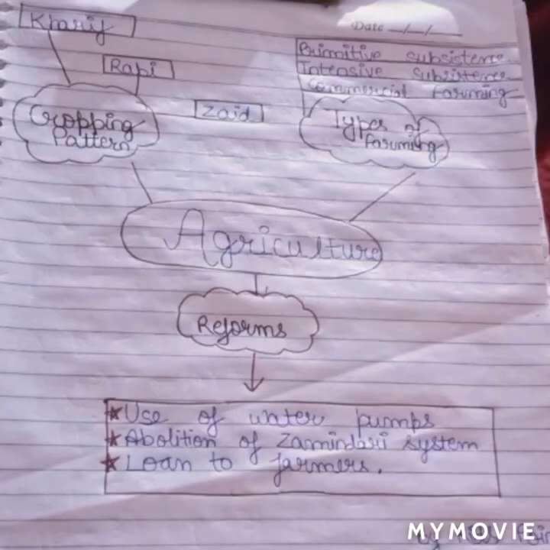So guys, agriculture is divided into three parts: cropping pattern, types of farming and reforms. First of all, cropping pattern: Kharif crops, Rabi crops and Zaid crops. I will tell you all three crops in detail with examples. Now next is types of farming: primitive subsistence farming, intensive subsistence farming, and last one is commercial farming. I will tell you all of these in detail.